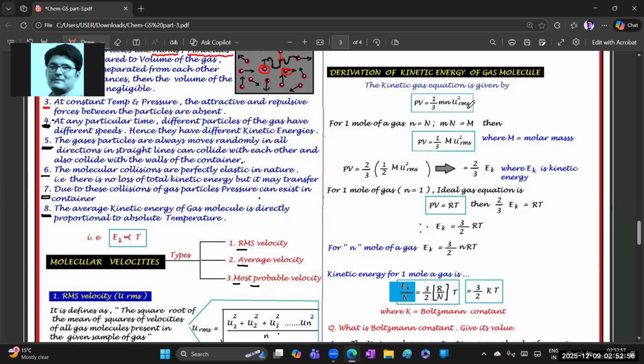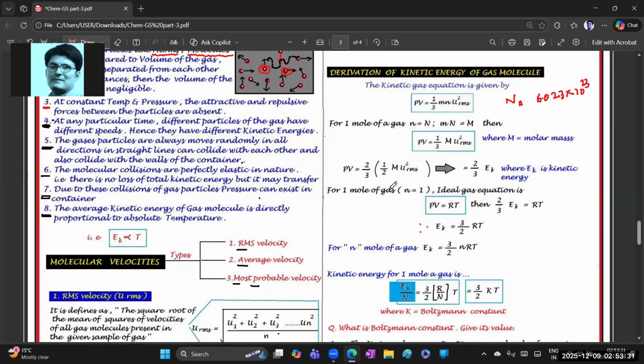We know the kinetic gas equation is given by PV equal to 1/3 mn U RMS square, as we discussed earlier. Here, if we take 1 mole of a gas, then n equals capital N, the Avogadro number, also written as Na. What is the Avogadro number? It is 6.023 into 10 to the power of 23.